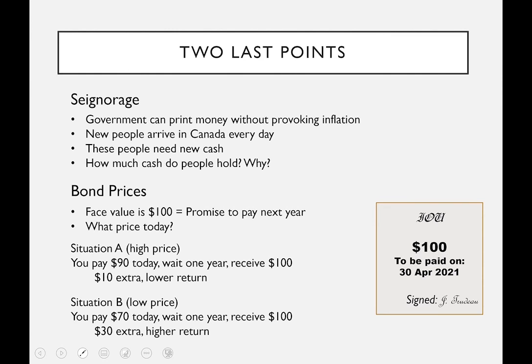Watch this one. I'm going to come back to this one again. I said before, a typical bond has what's called a face value, and promises to pay $100 in the future. And I said, well, let's say I pay $90 for it today, and wait 1 year, and I receive $100. That means I'm going to get a $10 extra profit. If, on the other hand, somebody decides to pay only $70 today for this bond, I don't know what prices people are going to pay. I certainly wouldn't pay more than $100. But let's say somebody pays $70. In that case, the extra return you're going to get is $30. There's your first little lesson in finance: the higher the bond price, the lower the interest rate or the lower the return.